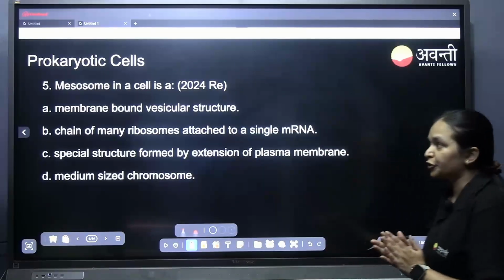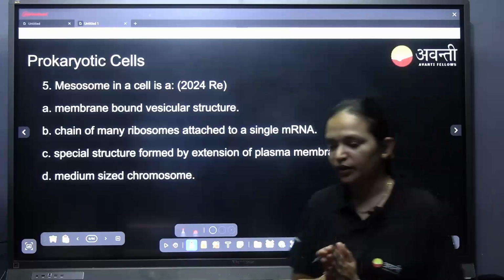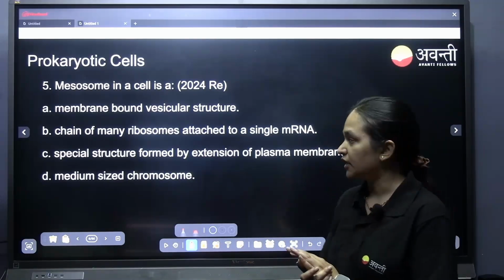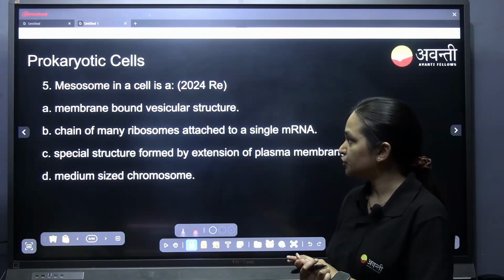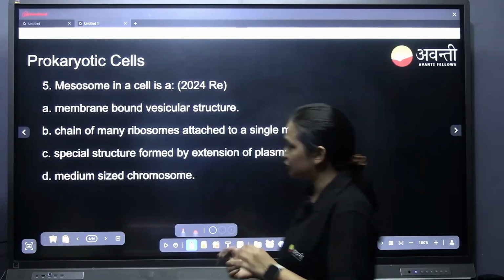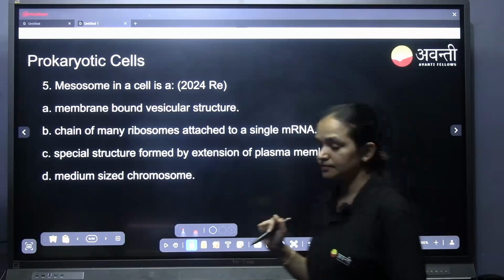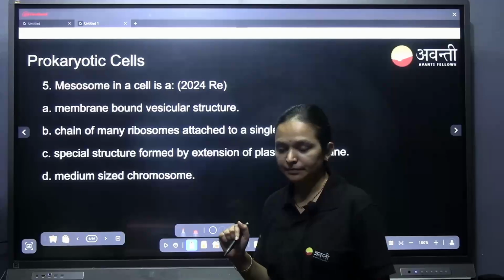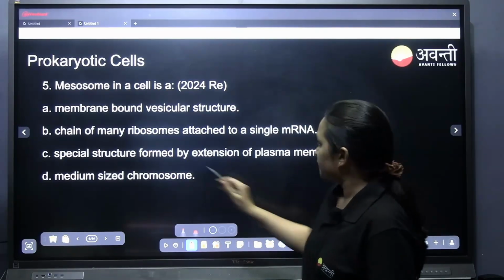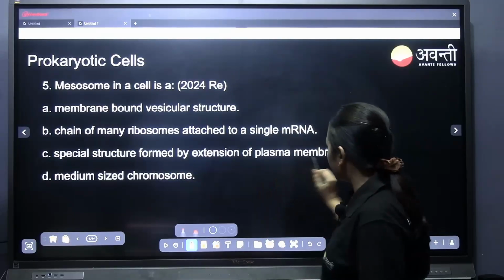Now coming to the prokaryotic cell, the questions from the prokaryotic cell which is given in the second and third page in your textbook. Mesosome in the cell is, what is a mesosome? Do you know what a mesosome is? Special structure formed by extension of the plasma membrane.